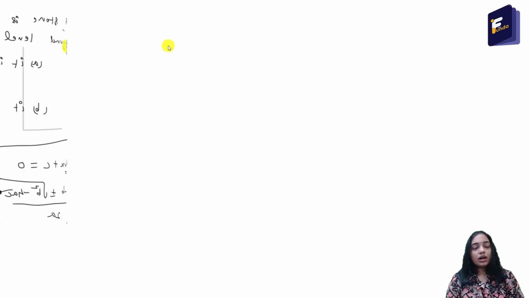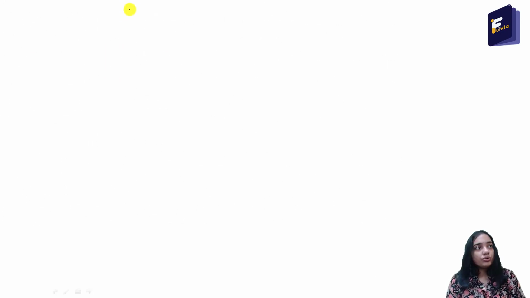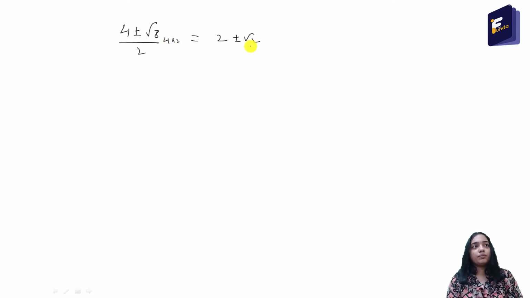Okay. So the answer is 4 plus minus root 8 by 2, which is equal to 2 plus minus root 2. Root 8 is 4 into 2, so root 8 is 2 root 2. So by 2, this is 2 plus minus root 2.